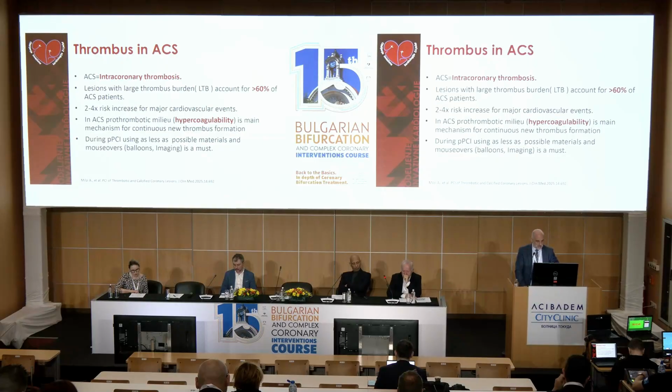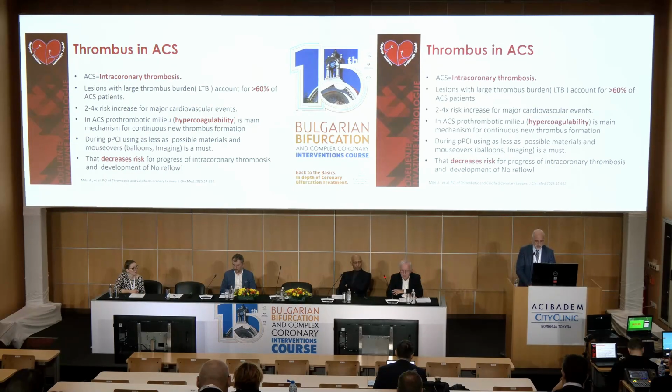During primary PCI, because of this hypercoagulability, you must use as little material and as few maneuvers as possible, like unnecessary balloon dilatation or unnecessary use of imaging. In this way, we protect our patient and the coronary artery, and stop the development of new thrombosis or a new no-reflow phenomenon.